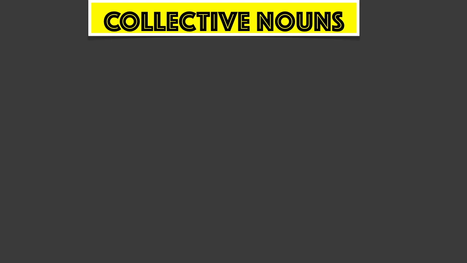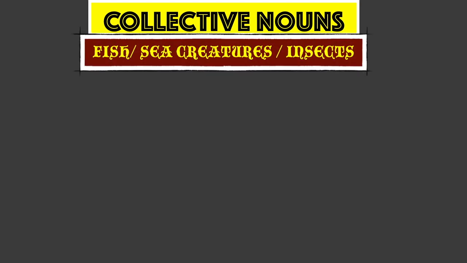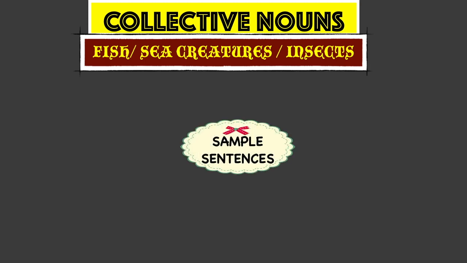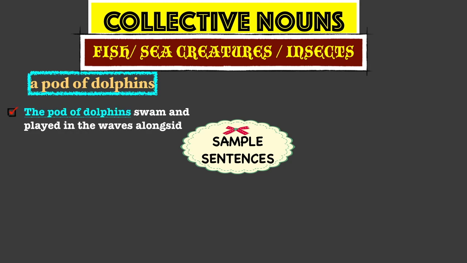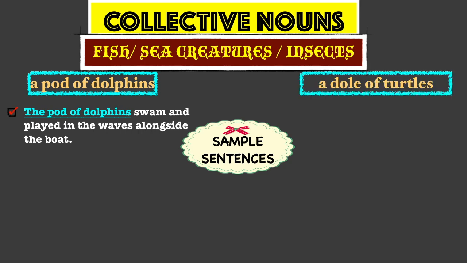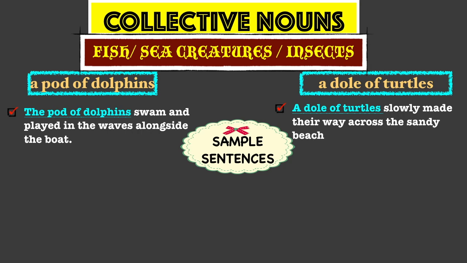Time to put these collective nouns for fish, sea creatures, and insects into action. Let's frame some sentences using some of it. A pod of dolphins. The pod of dolphins swam and played in the waves alongside the boat. A dole of turtles. A dole of turtles slowly made their way across the sandy beach.